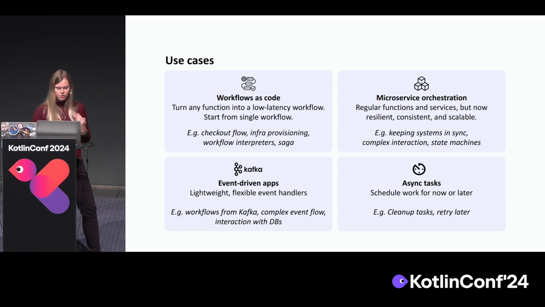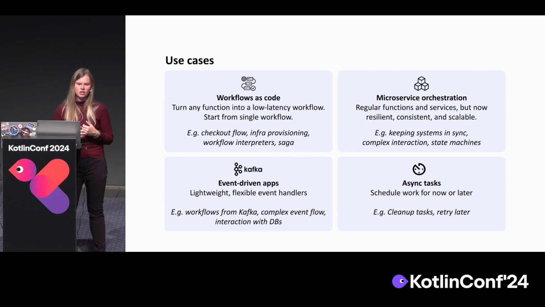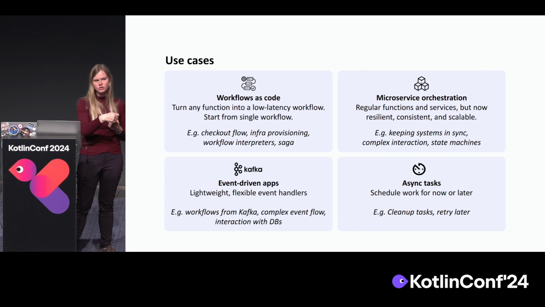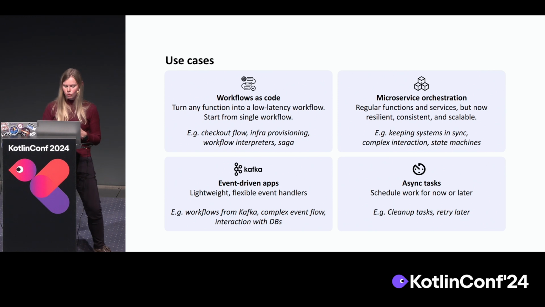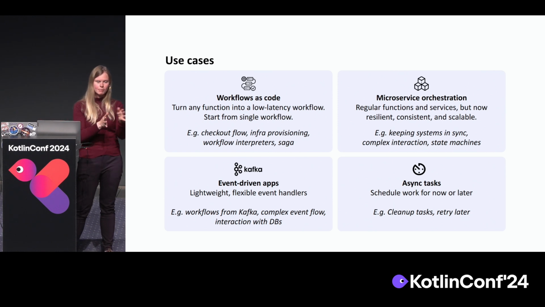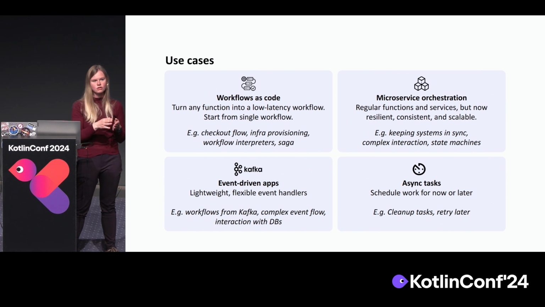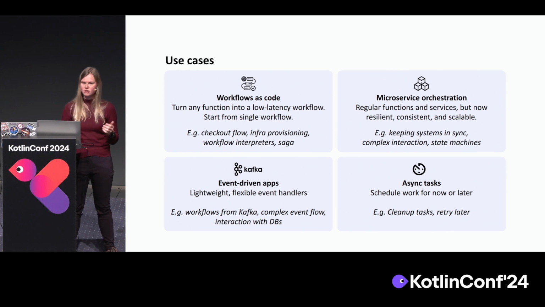So that lets you implement things like infrastructure provisioning, use cases where you have a lot of retries, like you retry until another resource is finally up. Or workflow interpreters, where you have very dynamic paths that you want to follow based on what a user selects. And this extends into the microservices orchestration space, multiple function services, but then resilient, consistent, and scalable. For example, I want to write to a database, then to another database, then send an email, and make sure that everything gets executed sequentially, one after the other, and that I'm sure that it runs to completion.